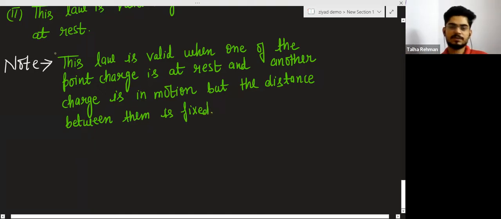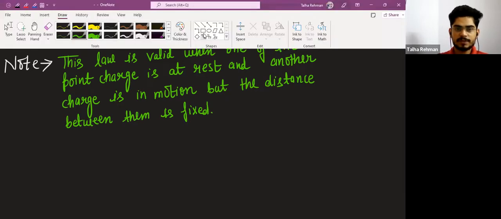Distance between them is fixed. So now see how this will happen.